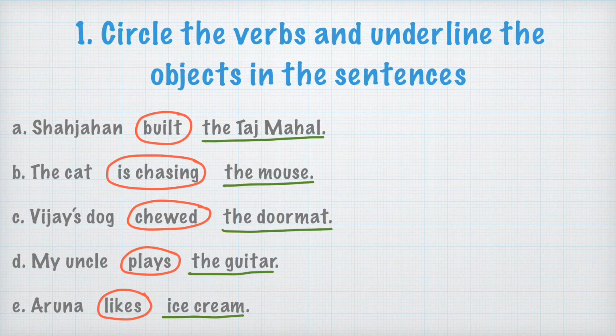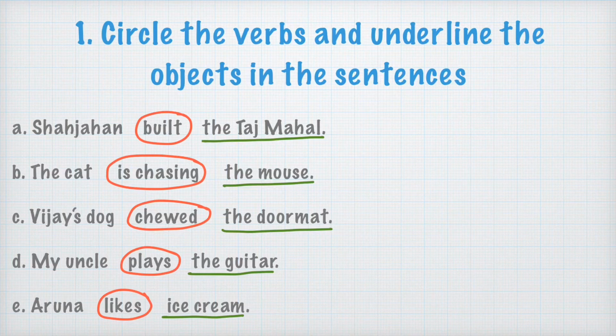The sentence D says, my uncle plays the guitar. Dear students, you can see here, plays is the action and this action is being completed by the object, the guitar. Because this is the answer of plays what? The answer is the guitar. So again we can see that it is a transitive type of verb.